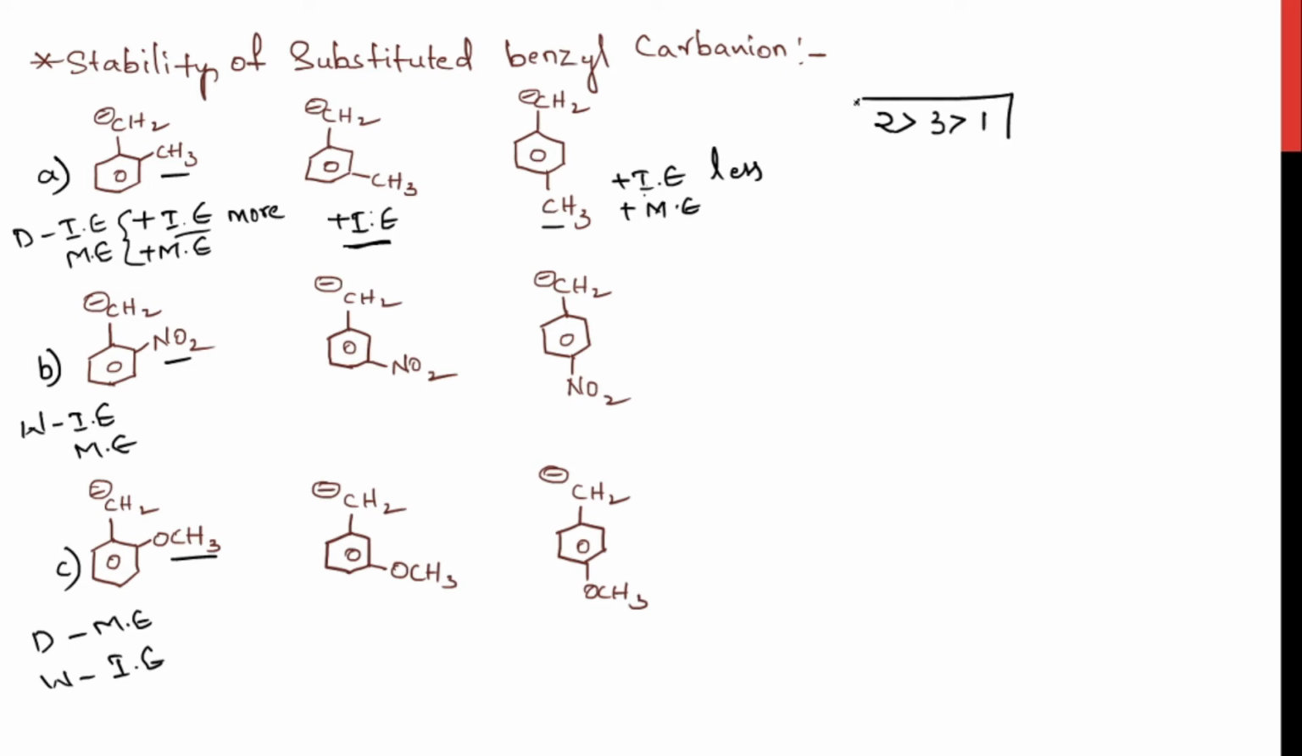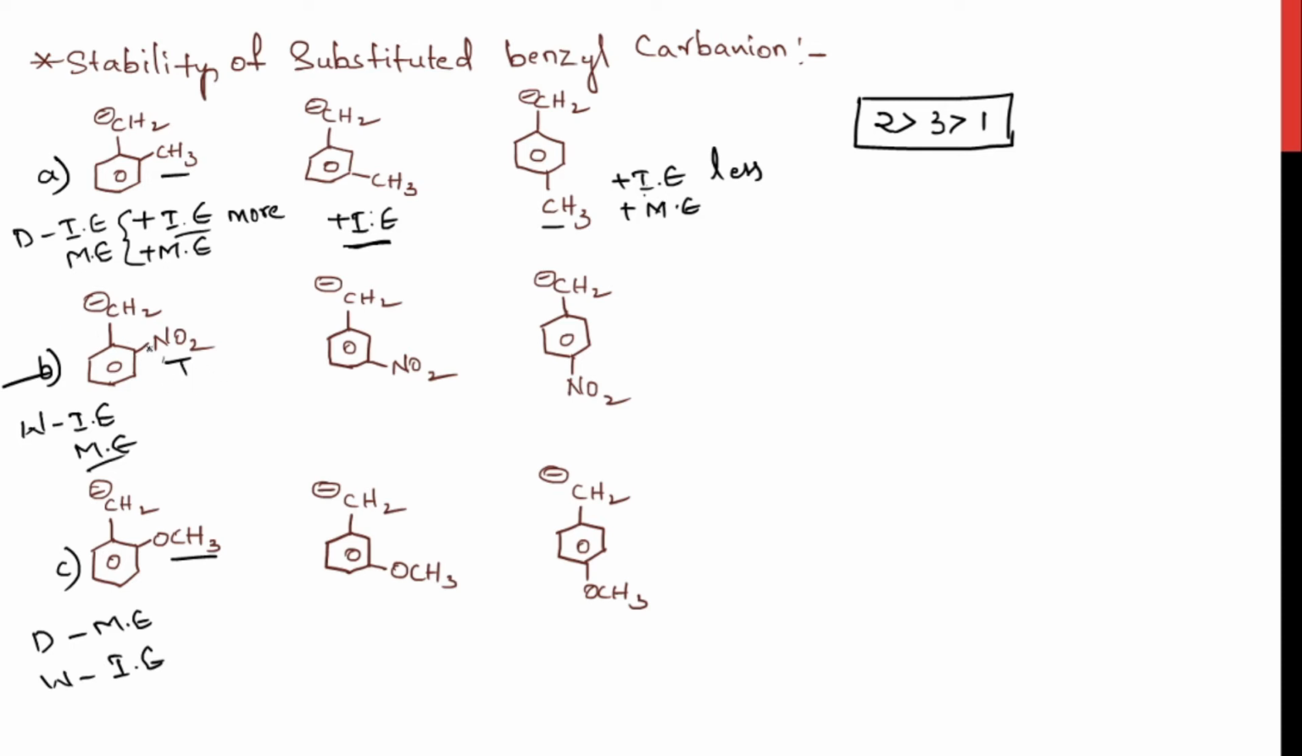This is the stability order, right? When the electron donation is increasing, the stability of carbanion is getting decreased. Coming to the second type, here you can see a withdrawing group. It is withdrawing the electrons through inductive effect and mesomeric effect. Yes, to stabilize this carbanion, the molecule needs this type of substitution.